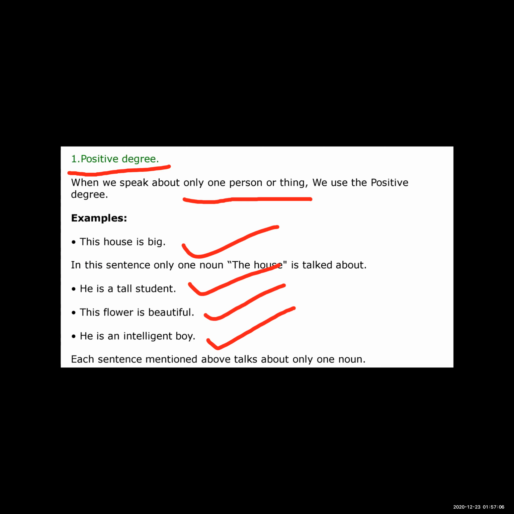There is only one noun mentioned over here. That's why there is only a positive degree, means all these are examples of the positive degree. Okay, now see, we are moving on to the second type. Okay, which is the second type? That is comparative degree.